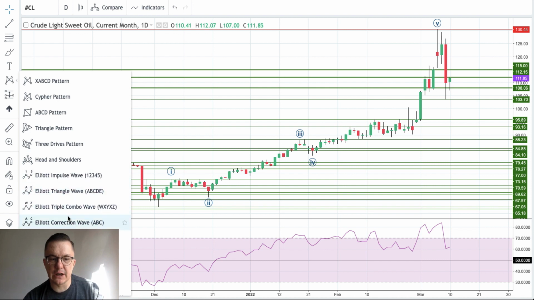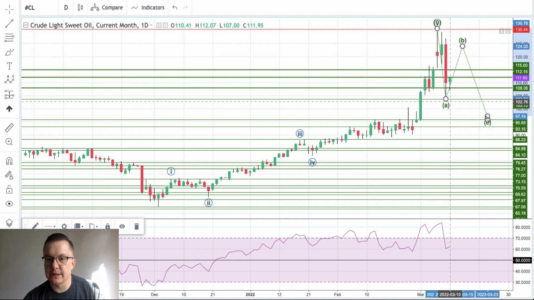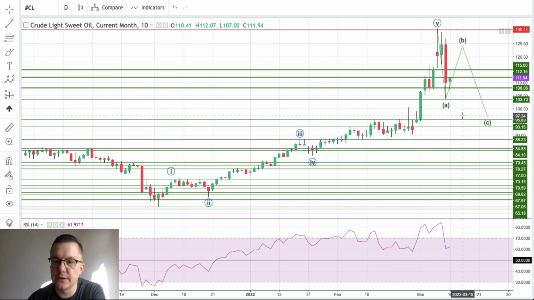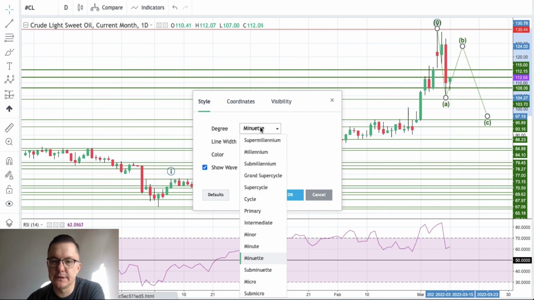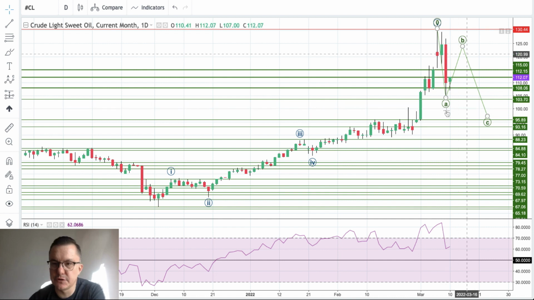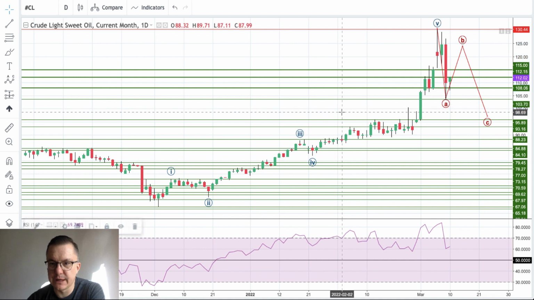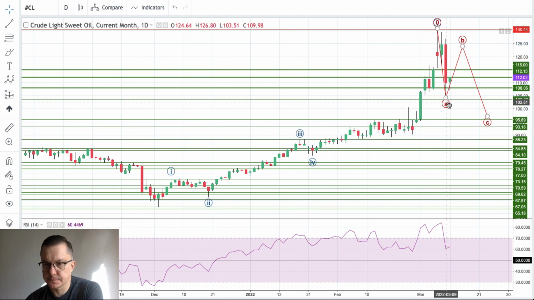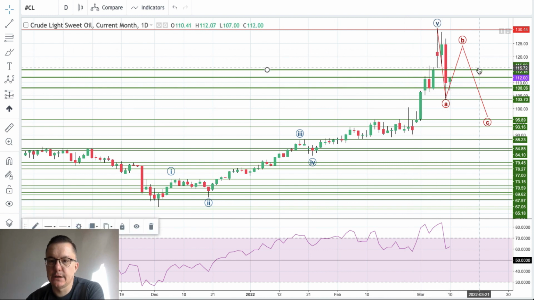So let's just start with the basic corrective pattern on the crude oil. We got the wave A. Now we should do wave B, and then we should do wave C, of course, because of different degrees. There you go, that's what I mean, different degrees. Let me just put this ABC in red on the same degree level. So we got the letters in circles and we got the letters in circles here. So ABC correction is on the way on the crude oil.